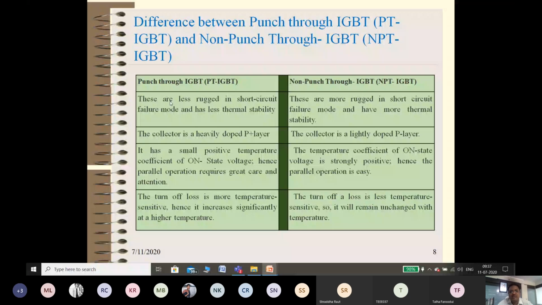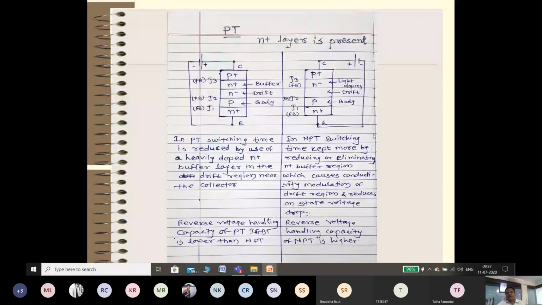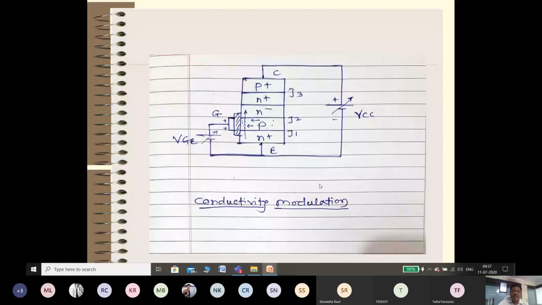One more thing I have discussed in the last lecture is called conductivity modulation. This is one of the most important concepts in IGBT. So what is conductivity modulation? We explained that with the help of this figure in the last lecture. If you just remember the working of a Zener diode, it is called carrier multiplication that happens in a Zener diode.